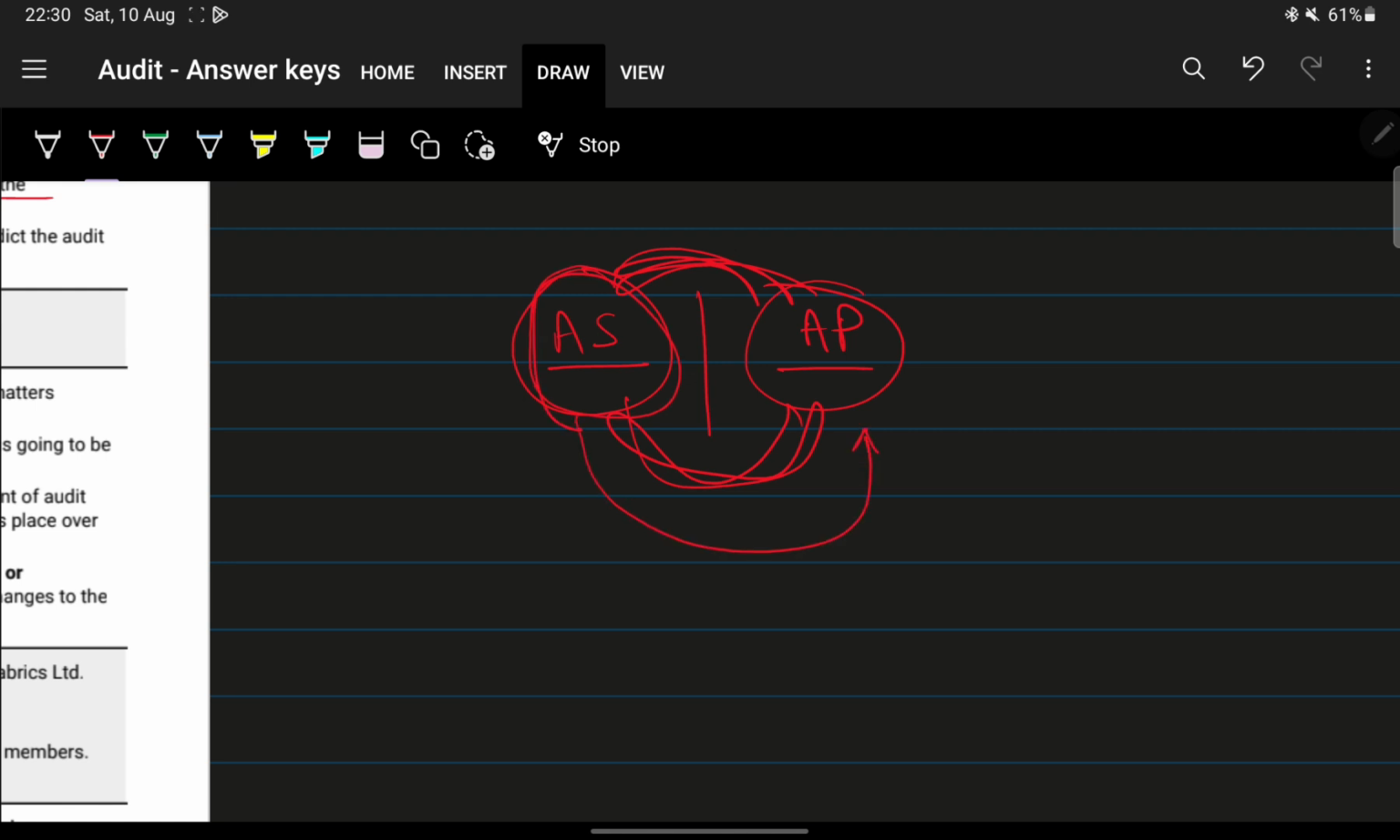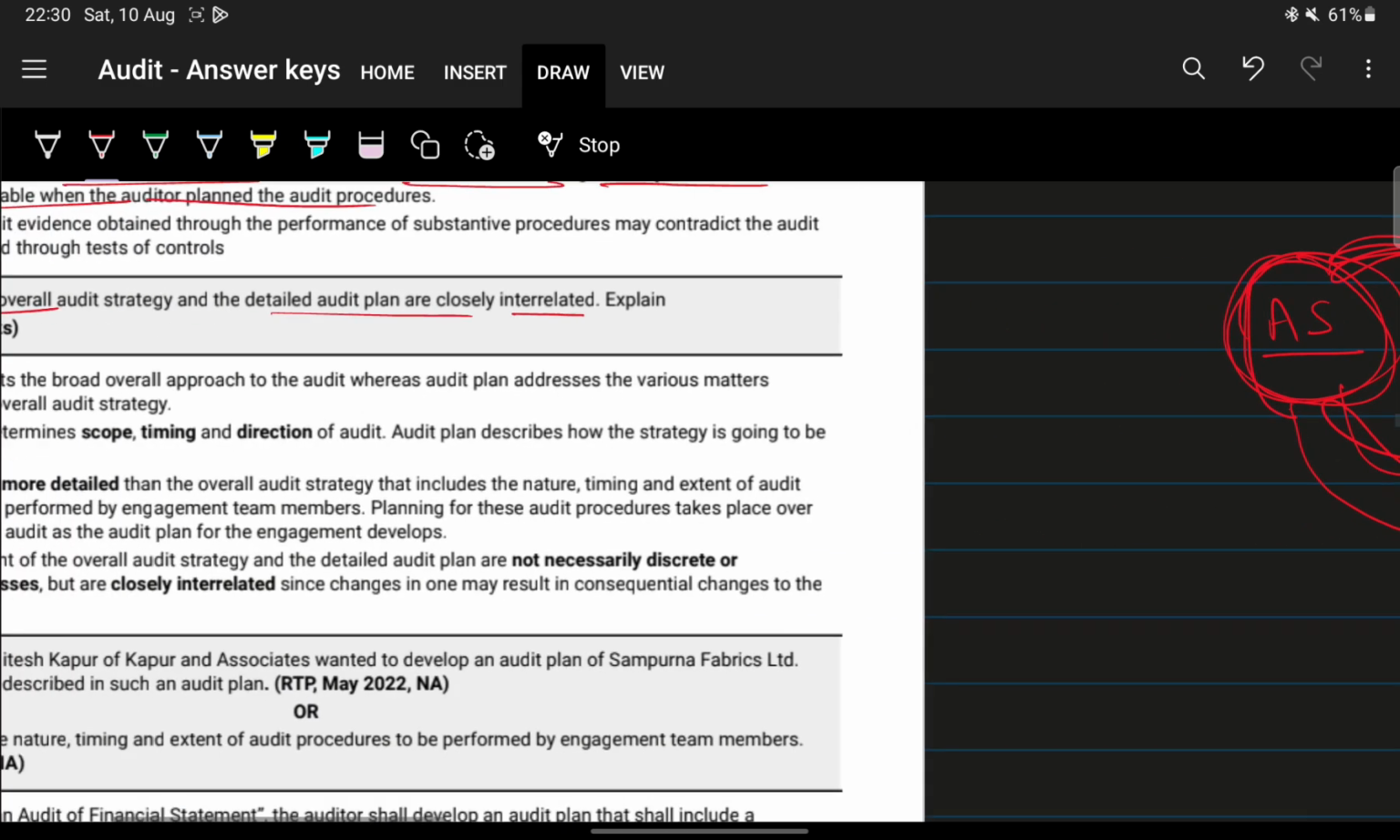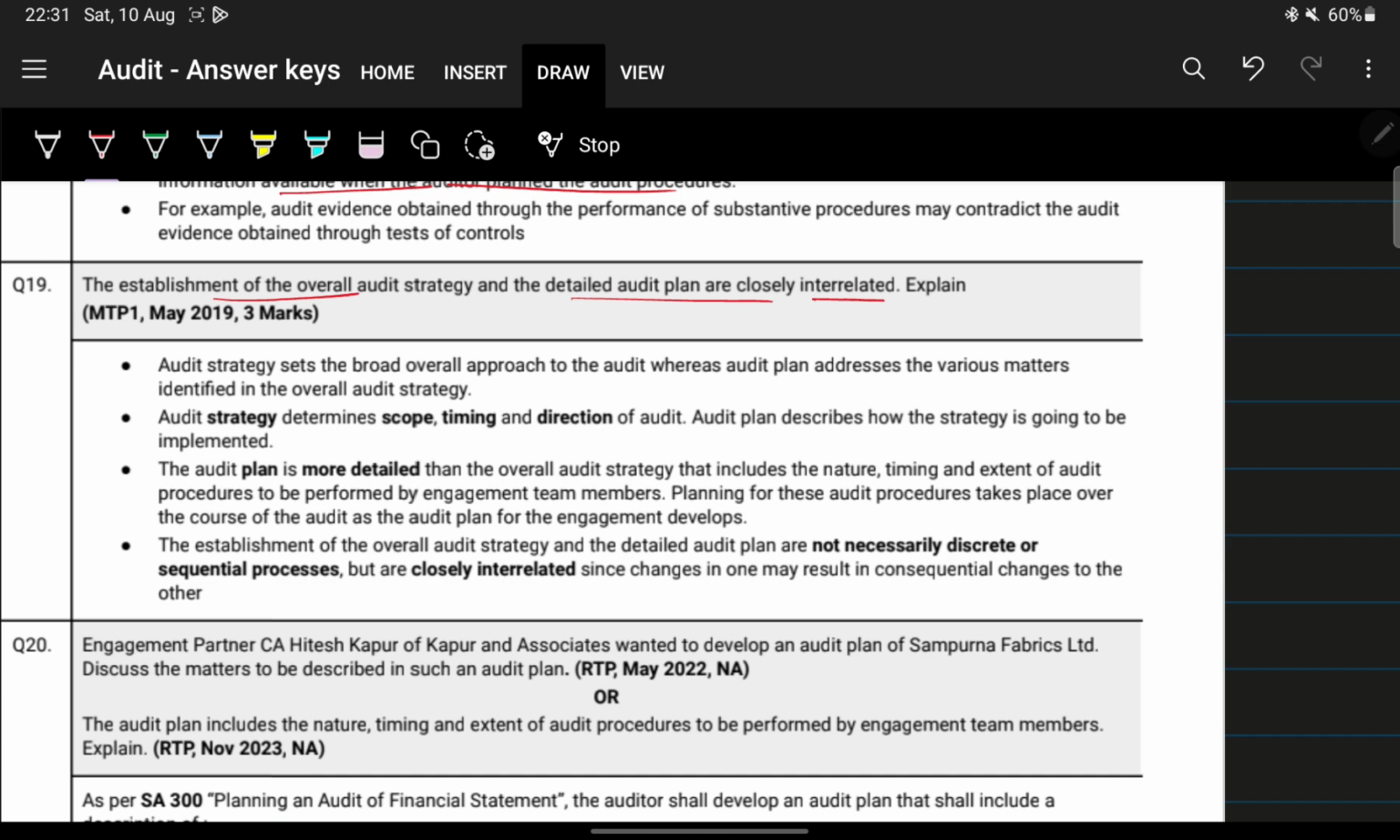They are made in connection to each other. There is no separating line between them; they are very closely interrelated. It is not a sequential process, like I said before. It is not like the audit strategy will come first and then the audit plan will come. No, it happens together. That's what we'll find here. Now just give the definition of audit strategy and audit plan first.